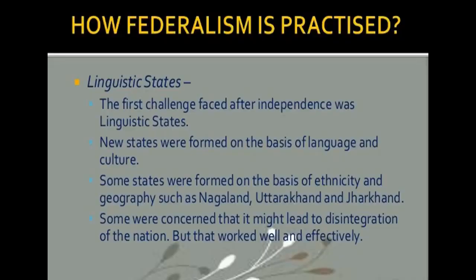Now we'll talk about how this federalism is practiced. These constitutional provisions are necessary for the success of federalism, but they are not sufficient. Why? Because if the federal experiment has succeeded in India, it is not merely because of the clearly laid out constitutional provisions.